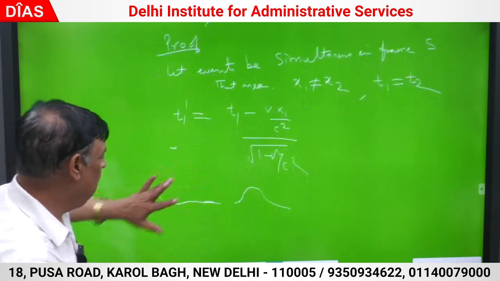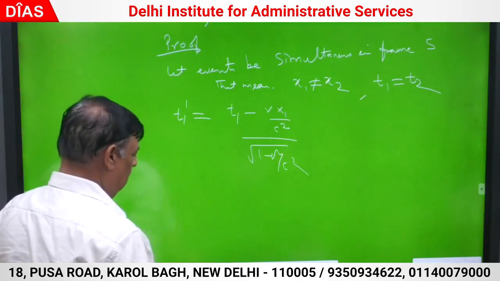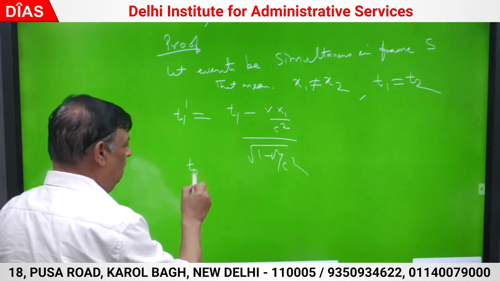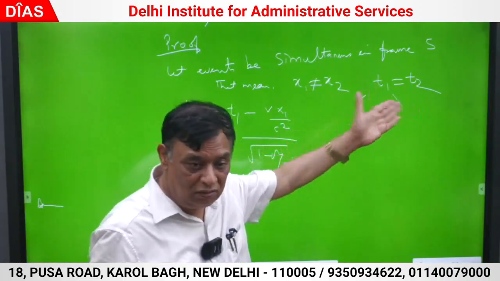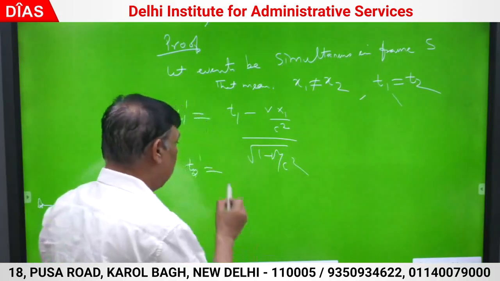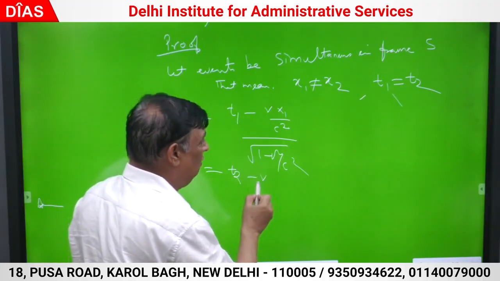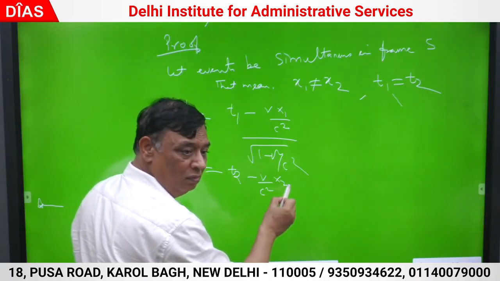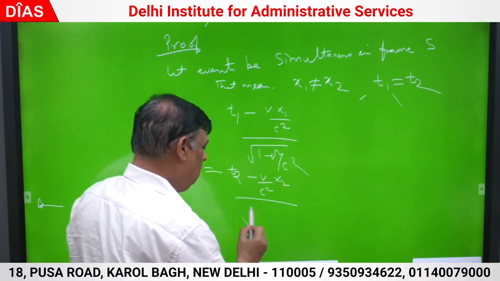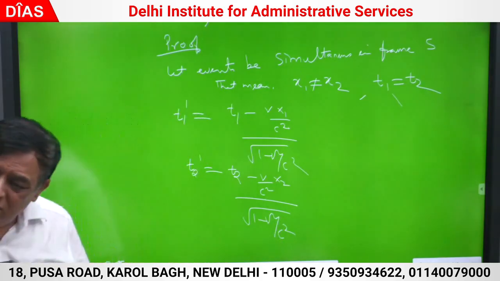Now in the same way, the second event occurs at t2 at x2, and it is t2 dash equals (t2 minus V by c square times x2) upon root of (1 minus V square by c square).